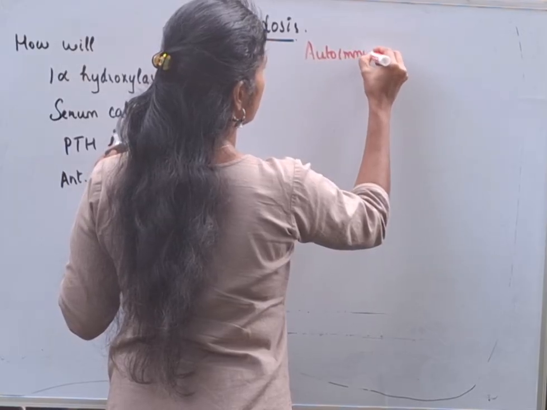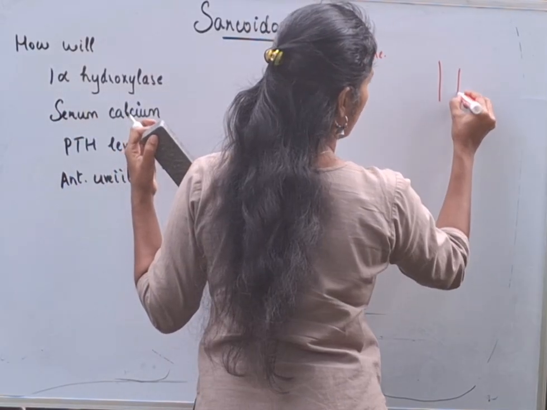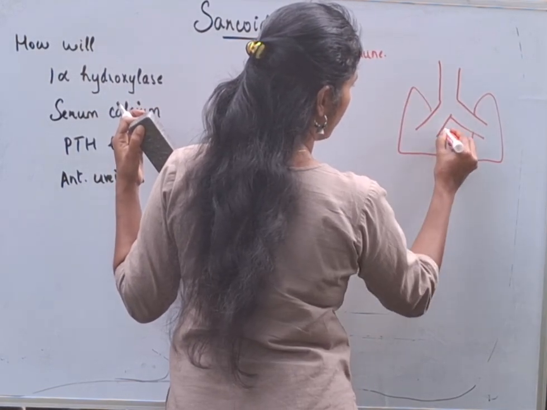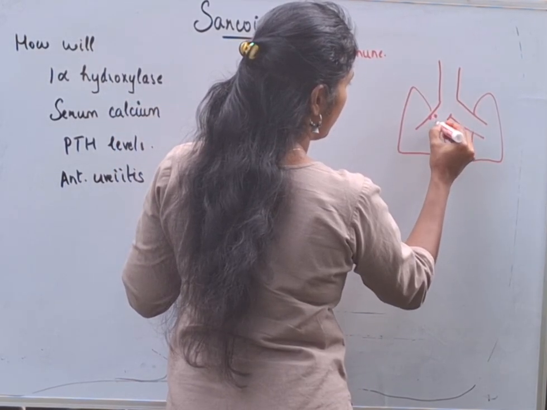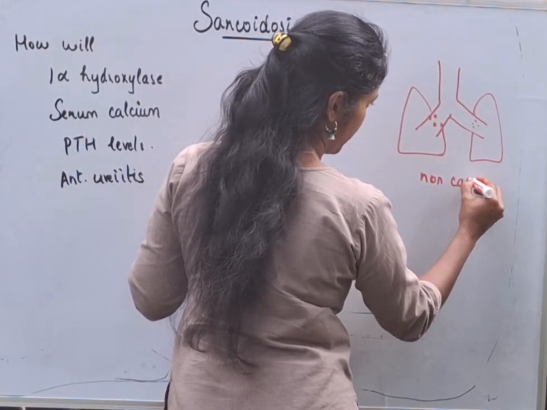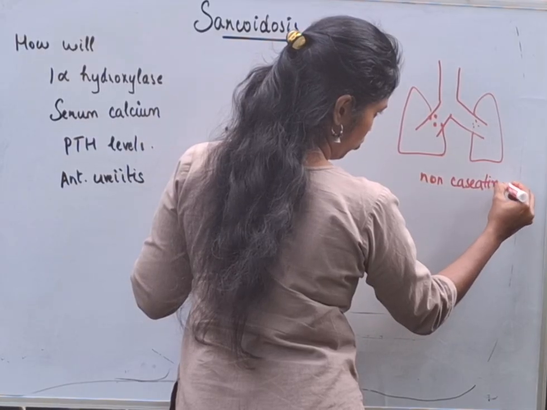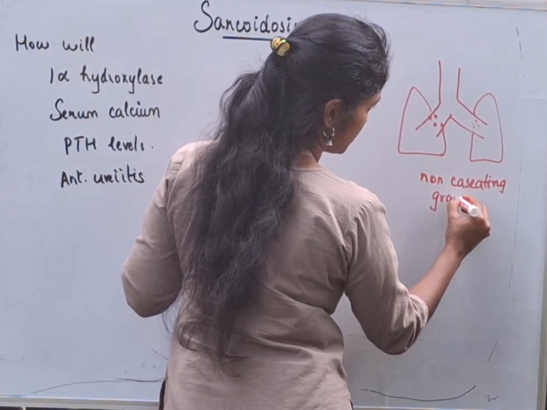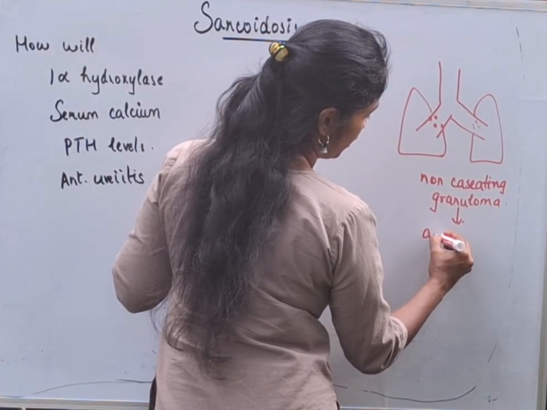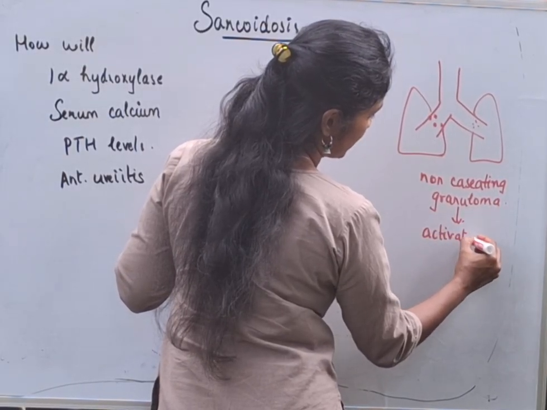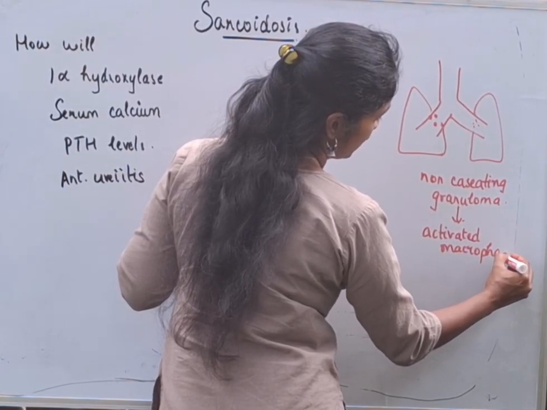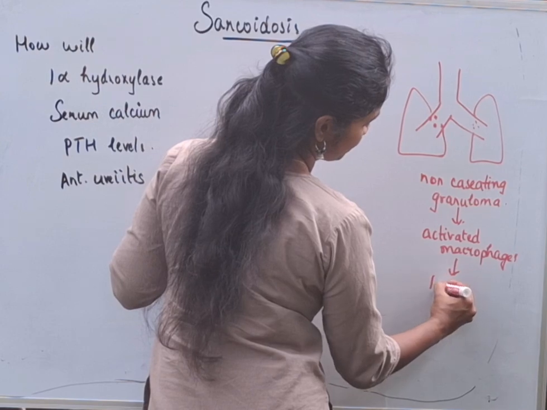In sarcoidosis, in the lungs, we have activated macrophages. There are non-caseating granulomas. Why do we have a non-caseating granuloma? What is present in the non-caseating granuloma? We have activated macrophages. What do these activated macrophages do? The activated macrophages will be releasing or secreting 1-alpha hydroxylase.